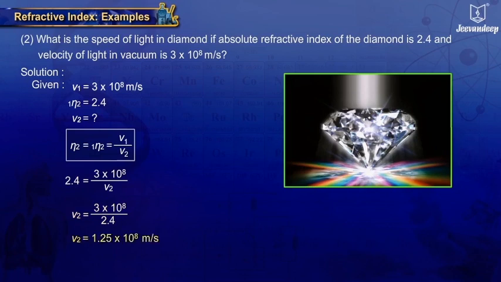V2 equals 1.25 × 10^8 meters per second. Thus, the speed of light in diamond is 1.25 × 10^8 meters per second.